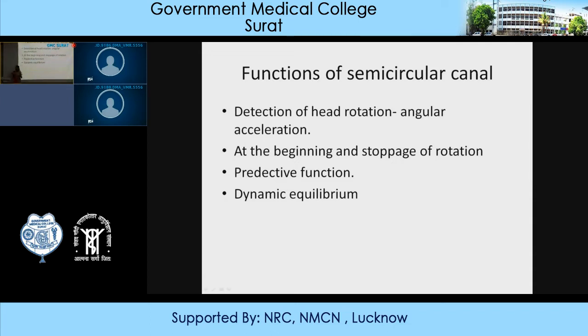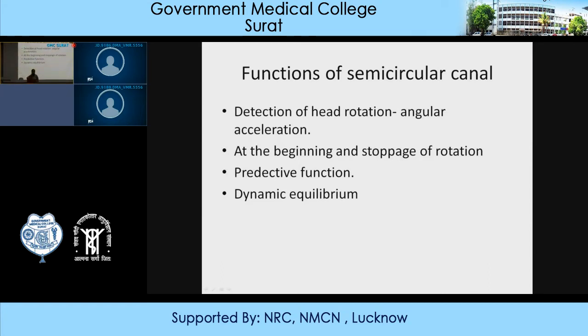So what is predictive function? Predictive function means the semicircular canal detects ahead of time that the person is going to fall before the person actually falls. So this is known as predictive function. That is, it will predict ahead of time that mal equilibrium is going to occur, and if corrective measures are not taken, then the person will fall. So this is the very important function of semicircular canal.